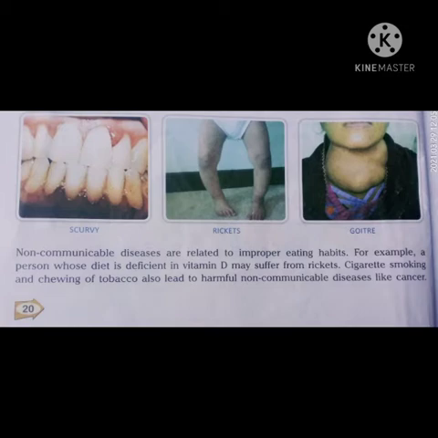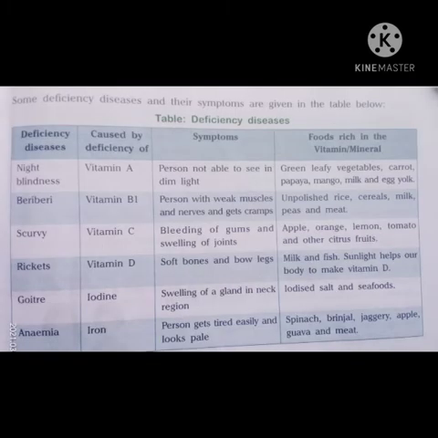Non-communicable diseases are related to improper eating habits. For example, a person whose diet is deficient in vitamin D may suffer from rickets. एक ऐसा पर्सन जिसकी बॉडी में विटामिन डी की कमी होती है उसको रिकेट्स हो जाती है, उसकी टांगें ऐसे टेढ़ी हो जाती हैं. Cigarette smoking and chewing of tobacco also lead to harmful non-communicable diseases like cancer. Some deficiency diseases and their symptoms are given in the table below.